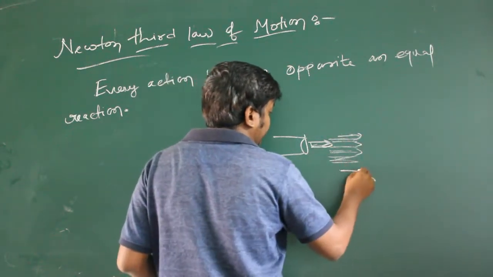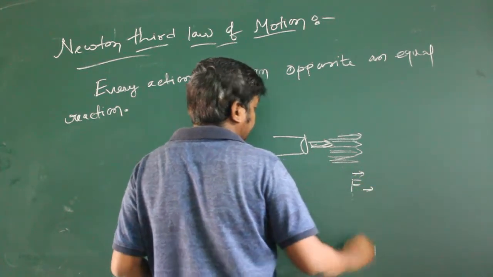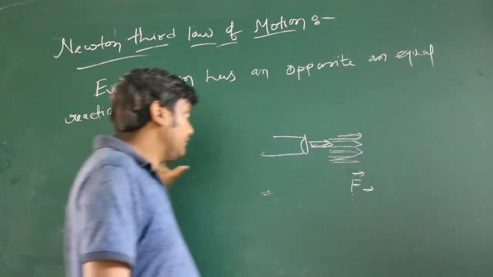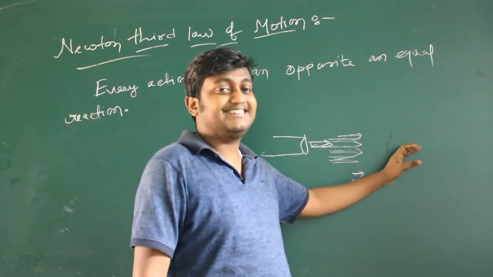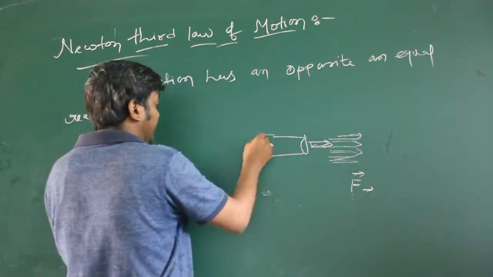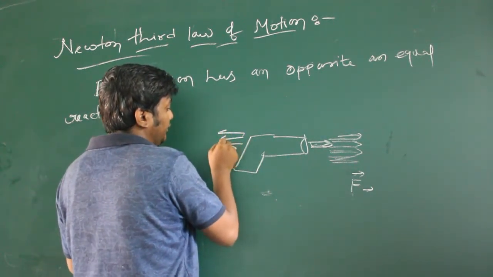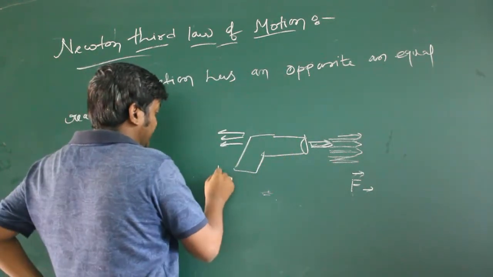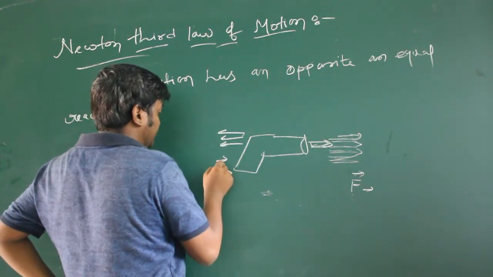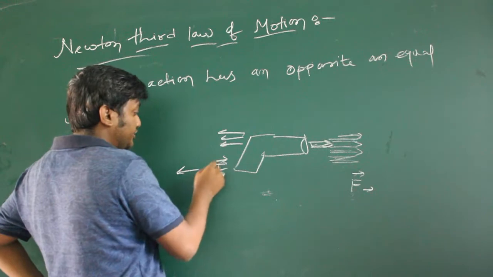The force will act in this direction. When you fire, this action gives exactly the opposite reaction also. That's why the gun will recoil back. The action will be in this direction, and the reaction will be in this direction.